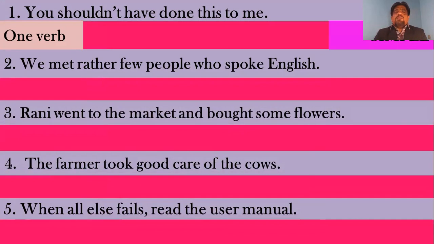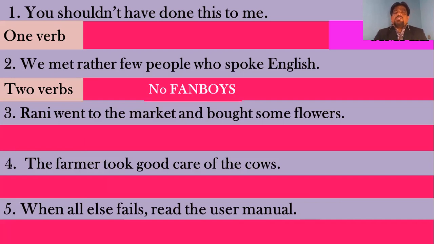"And then we met rather few people who spoke." Here we may find two verbs, met and spoke. Then you have to see which conjunction is used. Again, we may find who is the conjunction, which is not a fanboy's conjunction, therefore it is a complex sentence.